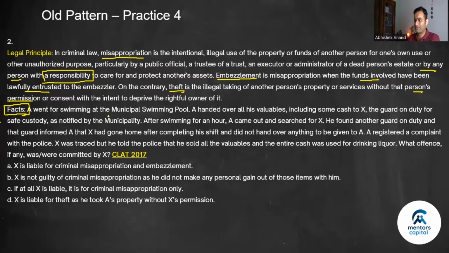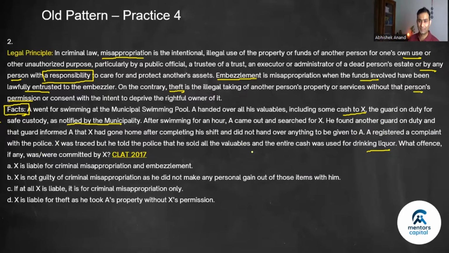All right. Now, A went for swimming pool at the municipal swimming pool. A handed over all his valuables, including some cash, to X. So he handed it over. The guard on the duty for safe custody as notified by the municipality. So it is lawfully also entrusted. After swimming for an hour, A came out and searched for X. He found another guard on duty, and that guard informed A that X had gone home after completing his shift and did not hand over anything to be given to A. A raised a complaint with the police. X was traced, but he told the police that he sold all the valuables and the entire cash was used for drinking liquor for his own use. What offense, if any, was committed by X?